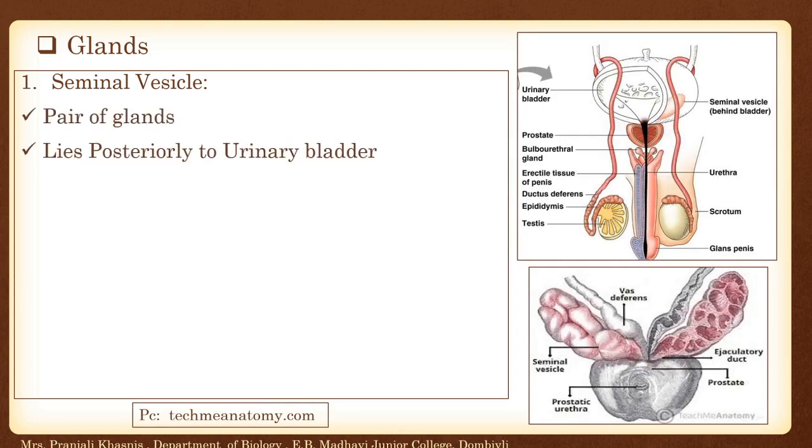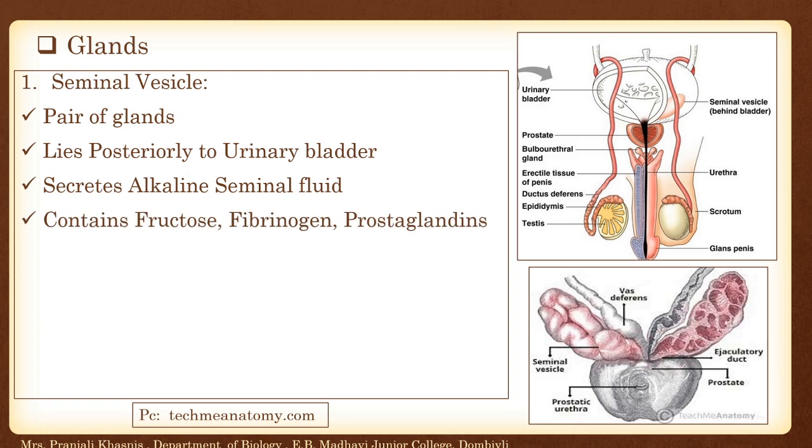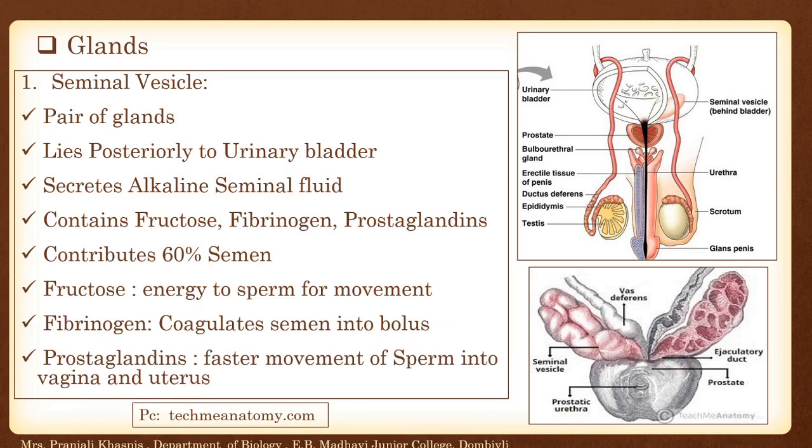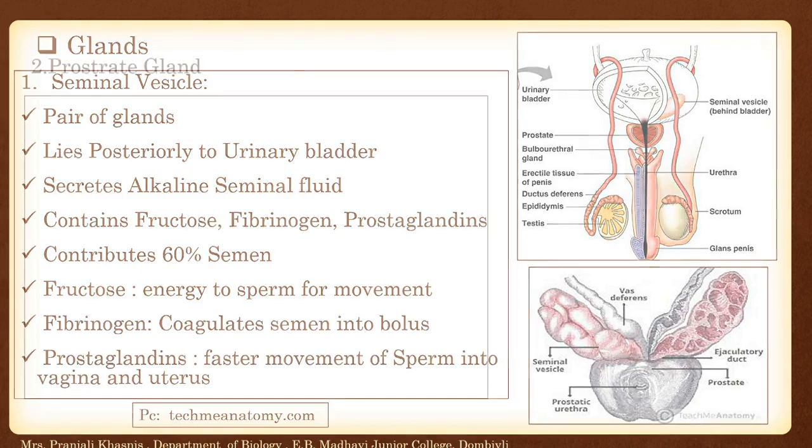It is a pair of glands lying posterior to the urinary bladder, secreting alkaline seminal fluid which contains fructose, fibrinogen and prostaglandins. Each content has a different function. Fructose gives energy to the sperm for movement. Fibrinogen coagulates the semen into a bolus, and prostaglandins make the sperm move faster into the vagina and uterus.